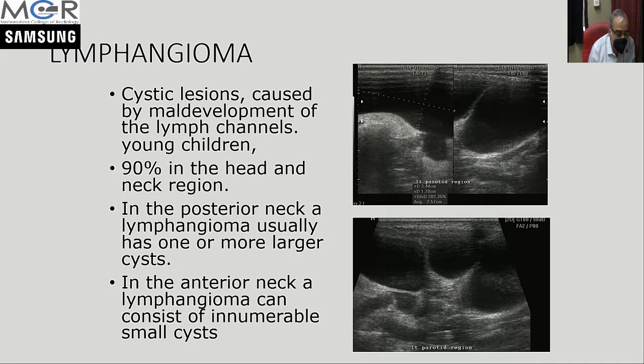Certain other lesions which are common, especially in the parotid region, are lymphangiomas. Lymphangiomas occur in the anterior and posterior neck, but sometimes you can get involvement of the parotid region also. They are caused due to maldevelopment of the lymph channels, more commonly seen in younger children, and they appear as multiple cystic spaces. There may not be any internal echoes, or sometimes you can see internal echoes due to stagnation. They will never show flow on color Doppler.